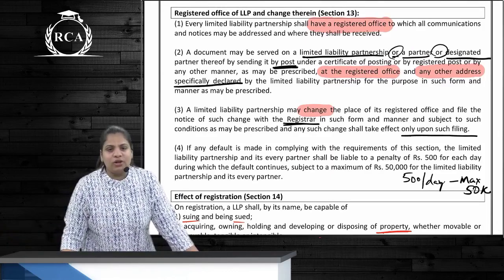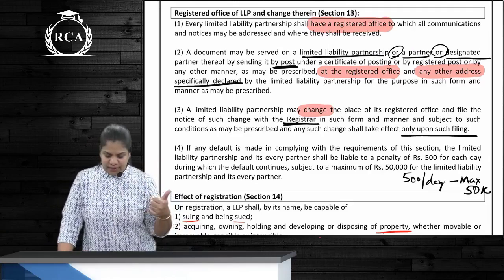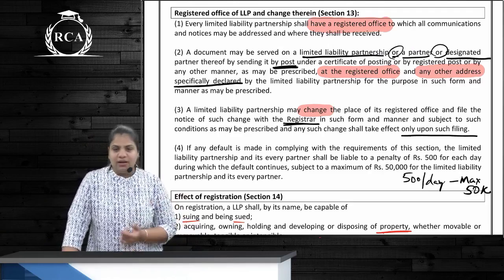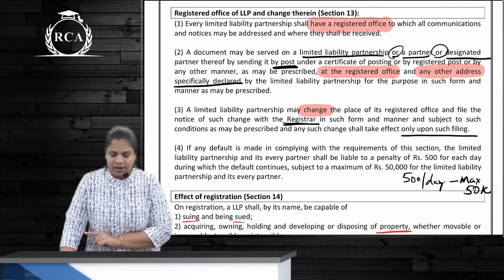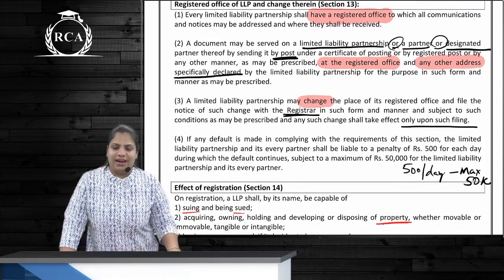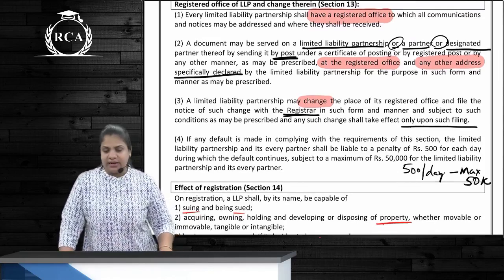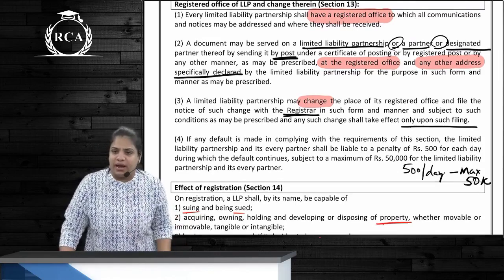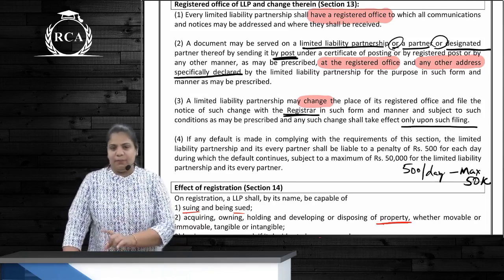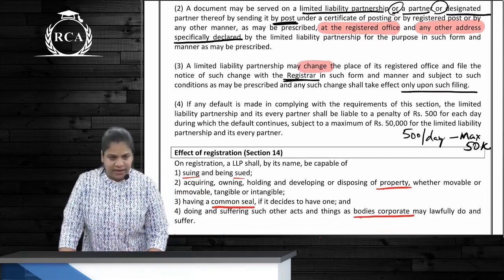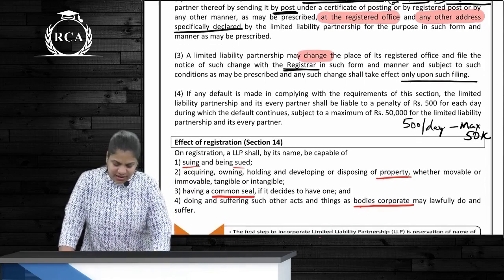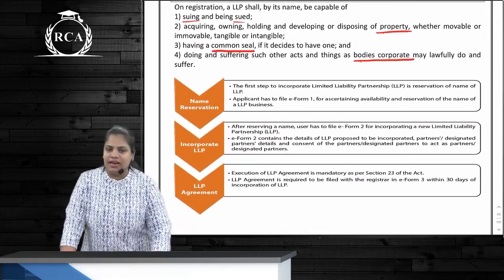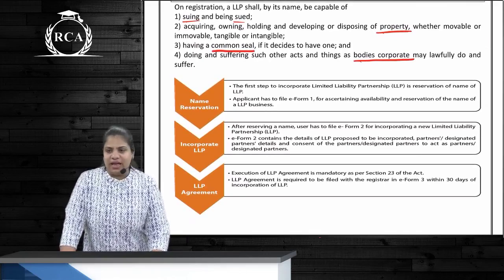Yes, it can. Any document that is served either to the LLP or to any partner or to any DP, designated partner, can be sent where? At the registered office, or it can also be sent to any other address which is specifically declared by the LLP. Correct? In case of Companies Act, we will send it only and only where? To the registered office, but in case of LLP, any other address also can be specified. Correct? Change of registered office is allowed, and whenever change happens, what should we do? Inform ROC, correct?